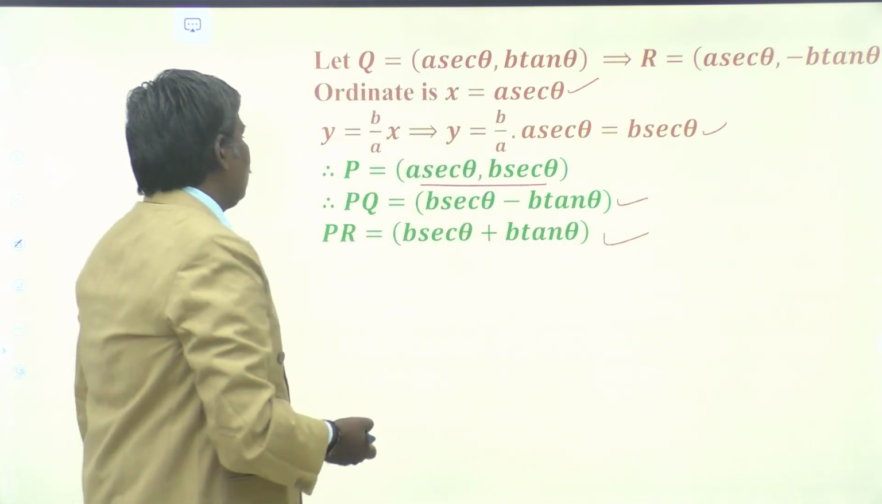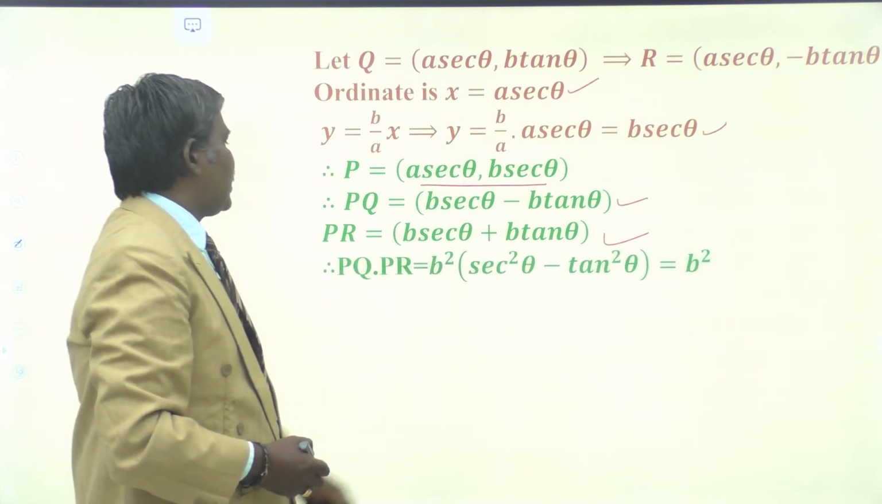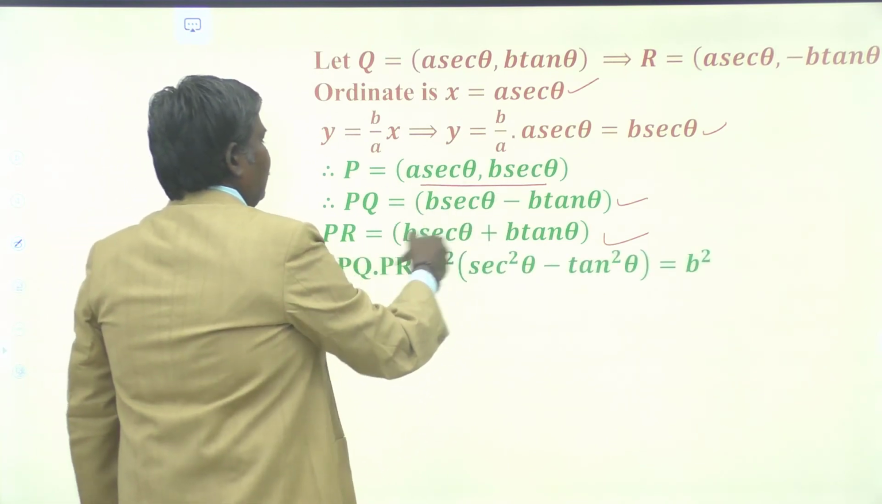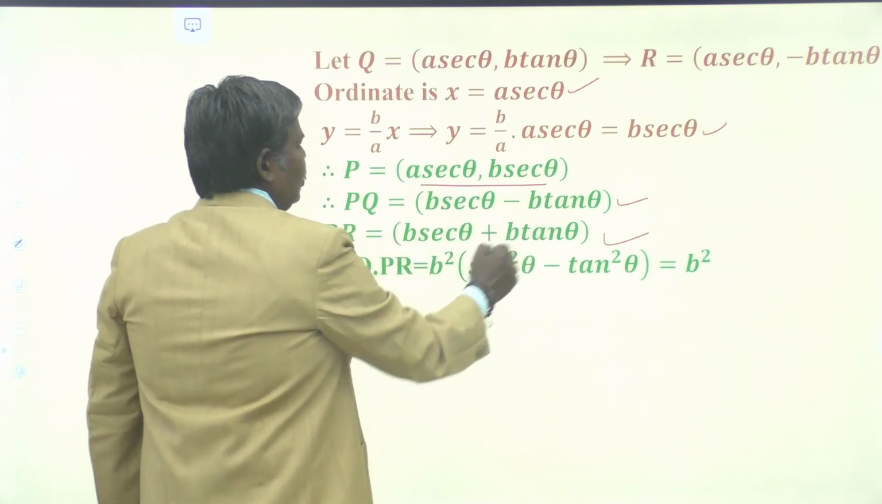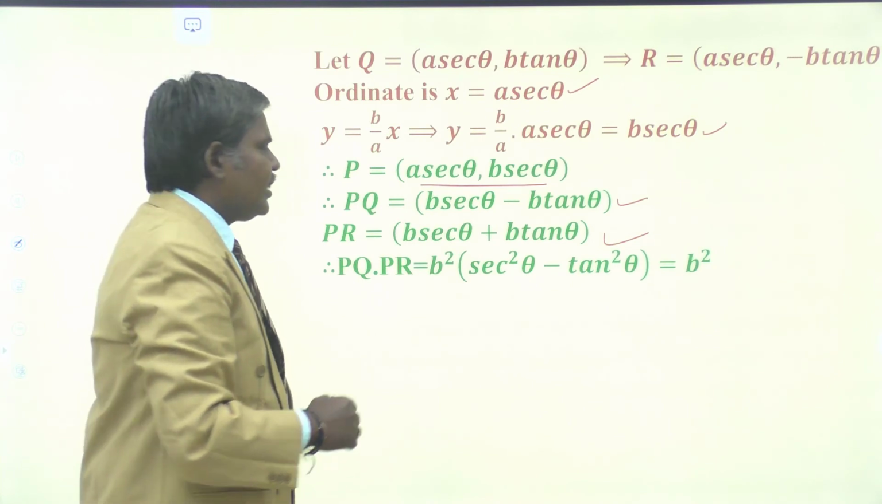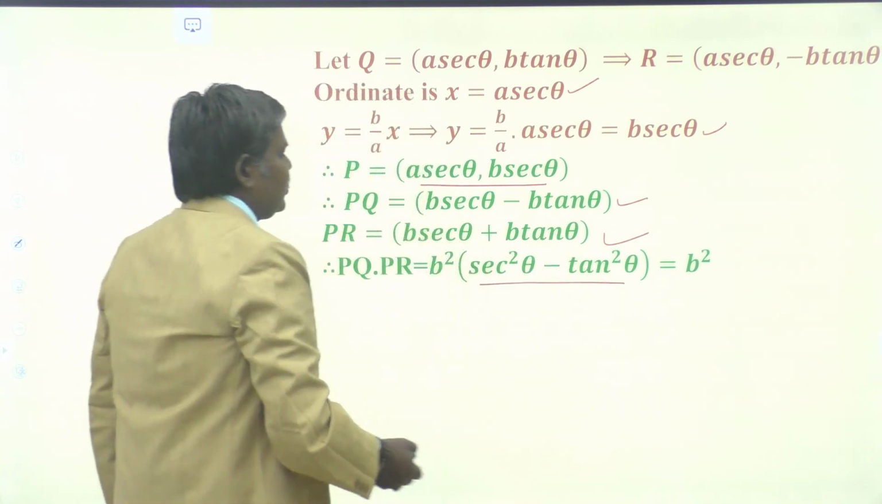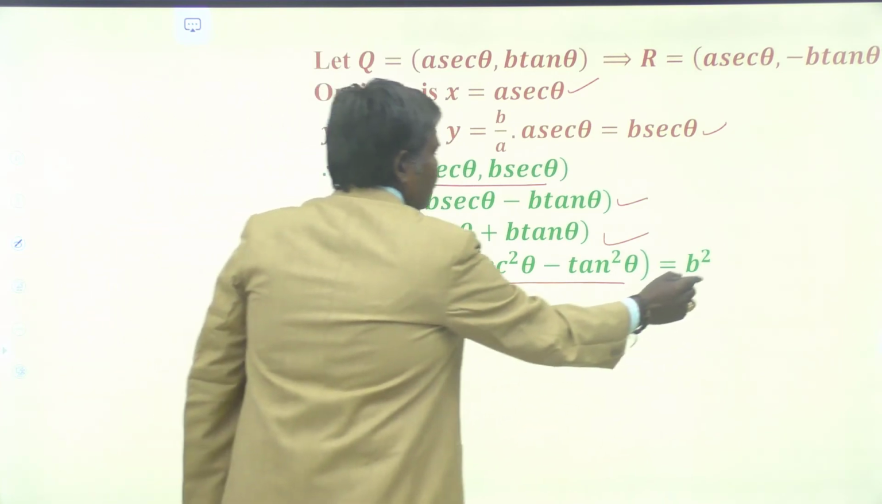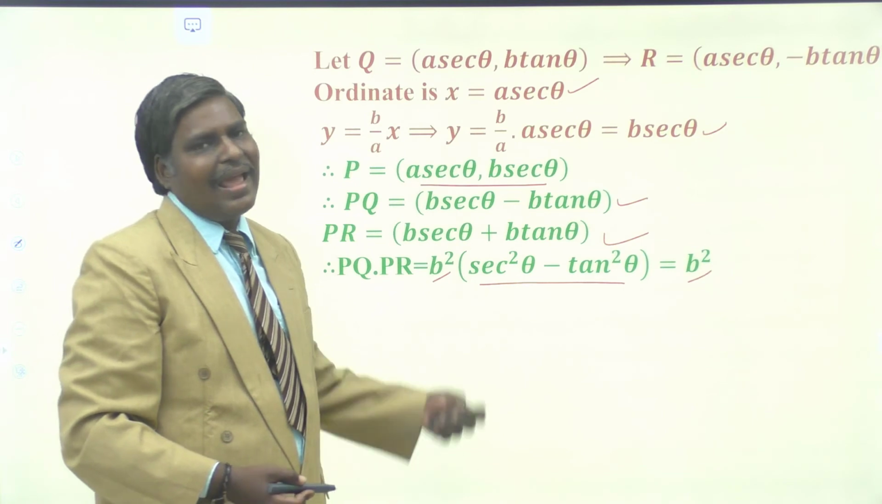Now from these two lengths you can find their product. Therefore, PQ into PR equals, taking b common, b square into secant theta minus tan theta into secant theta plus tan theta. It is nothing but secant square theta minus tan square theta. All of you know that is 1. So it is b square. So PQ into PR equals b square, hence proved.